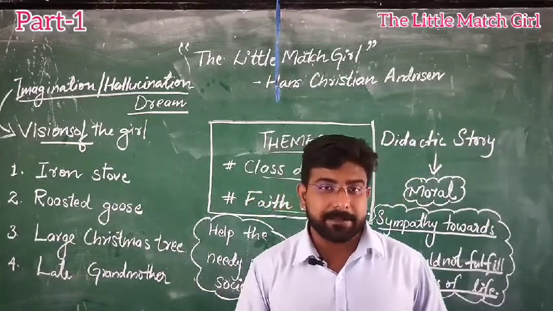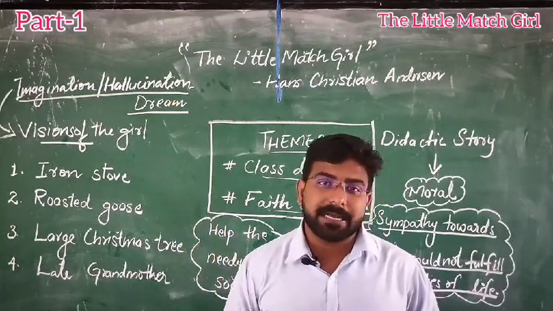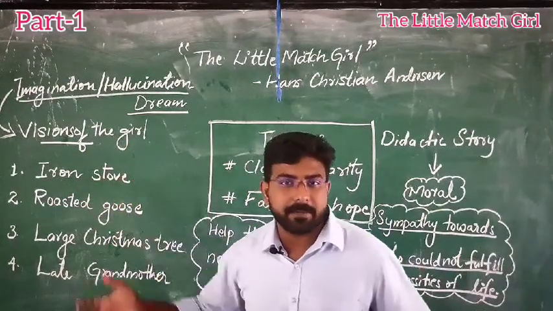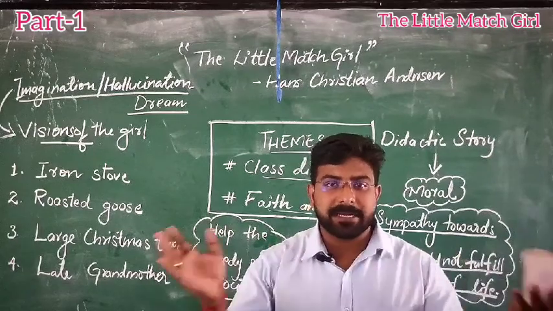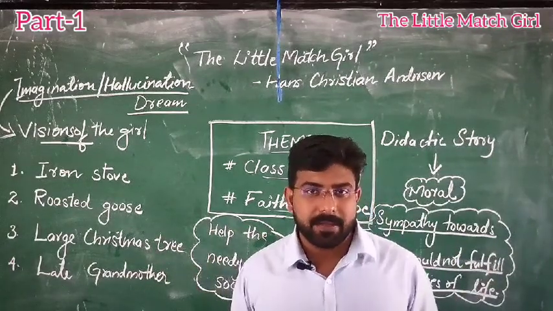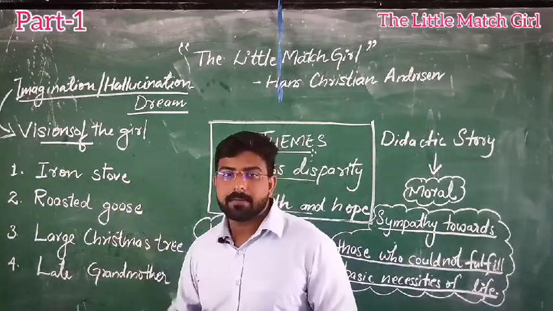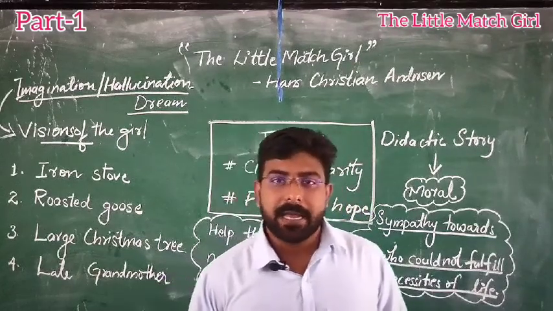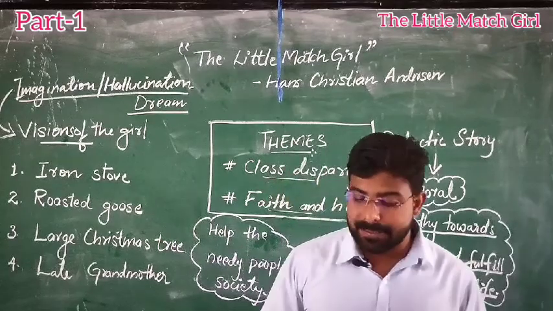What happened suddenly? The matchstick burned out. As the matchstick burned out, what happened? The iron stove vanished from her eyes. In front of her, the vision was cleared off. Now what is there? Only darkness is there. The girl feels a fantasy by seeing this imagination. So the girl is feeling happy, and she is going to take another matchstick to see what comes next.